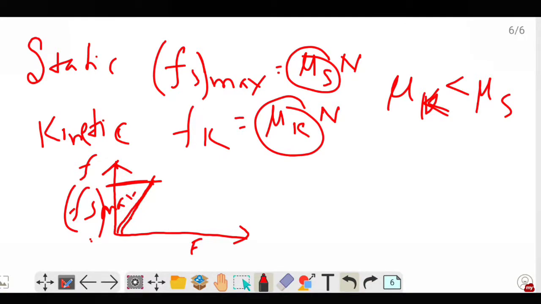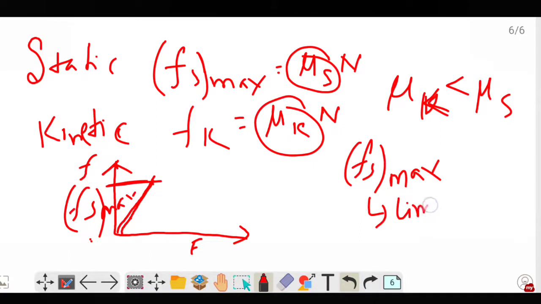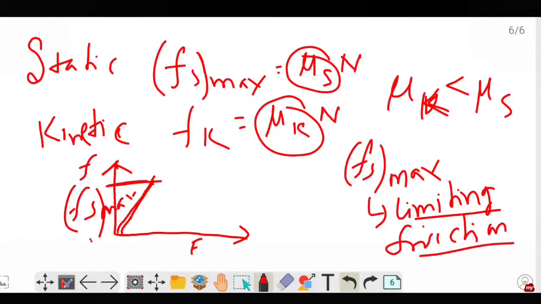Now this maximum value of static friction has got a name. It is also called limiting friction. So what is the definition of limiting friction? Limiting friction is the maximum value of the static friction. So here we are getting a straight line.